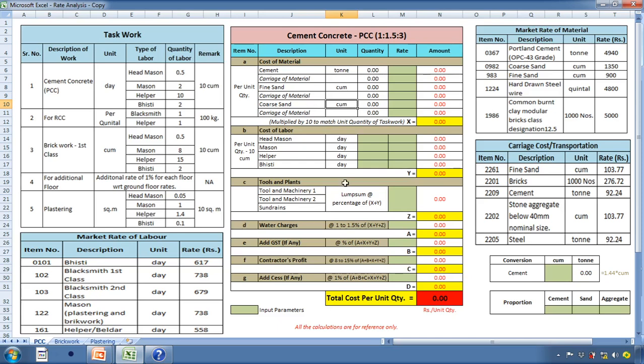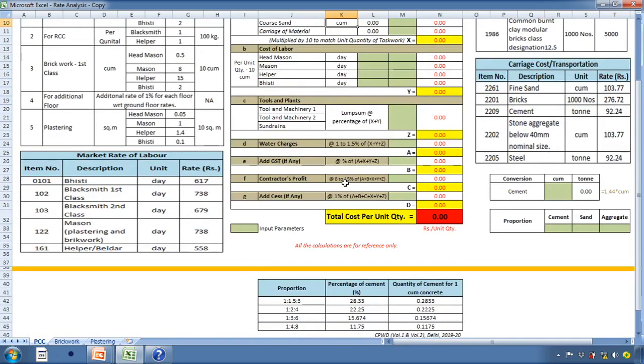So for finding the quantity for 1 meter cube, we'll take the cement quantity first. Now the quantity of cement is in percentage of the proportion. So the proportion we are adopting for this analysis is 1 is to 1.5 is to 3 and the percentage of cement for the given proportion is 28.33.